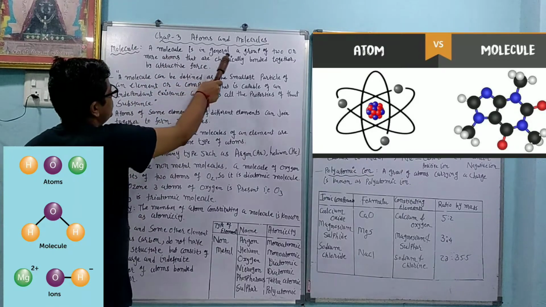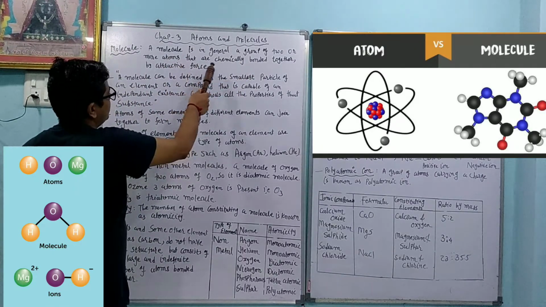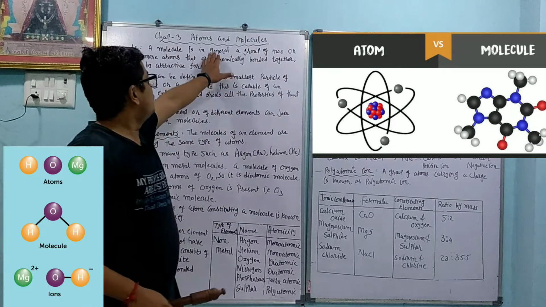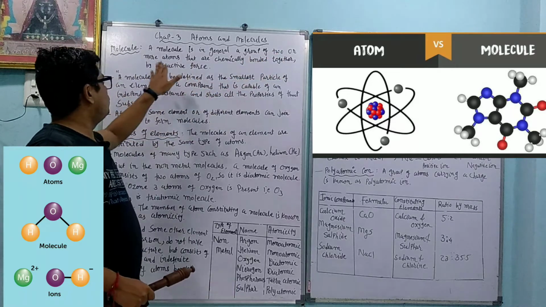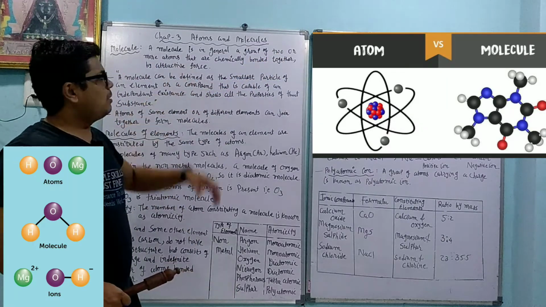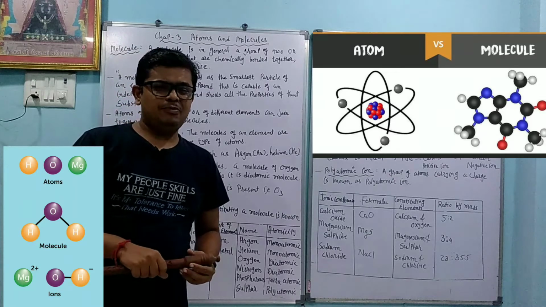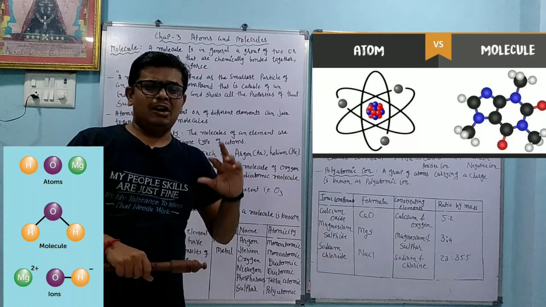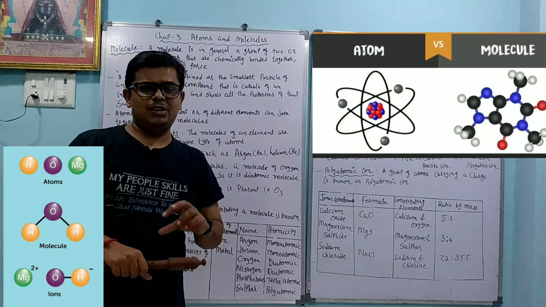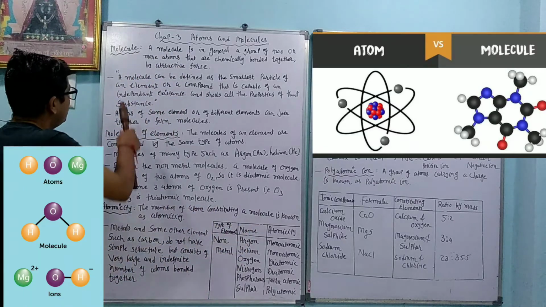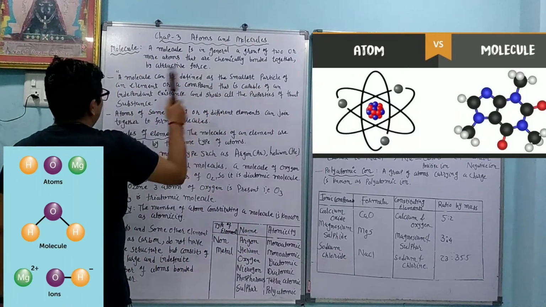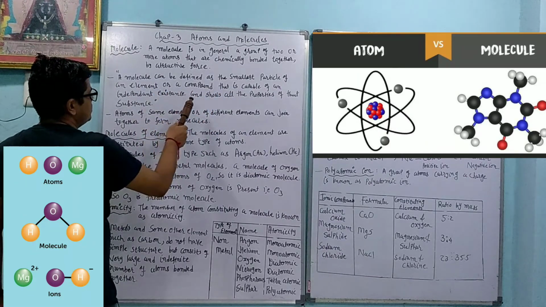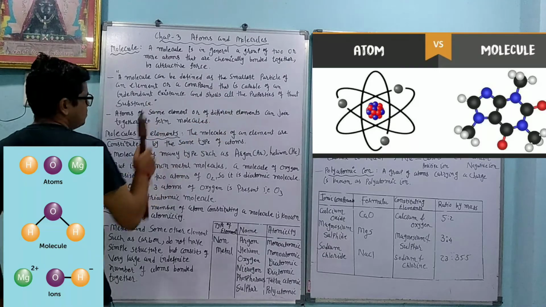Molecule. A molecule is, in general, a group of two or more atoms that are chemically bonded together by an attractive force. So a group of two or more atoms that are chemically bonded together, we can say, is a molecule. I told you that there are two possibilities: either all atoms are the same or the atoms are different, and then the molecules are obtained. A molecule can be defined as the smallest particle of an element or a compound that is capable of independent existence and shows all the properties of that substance.